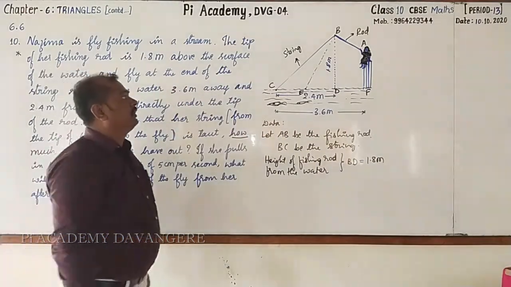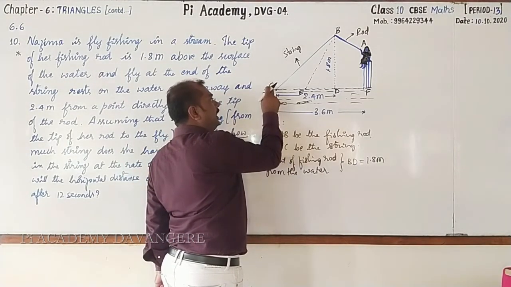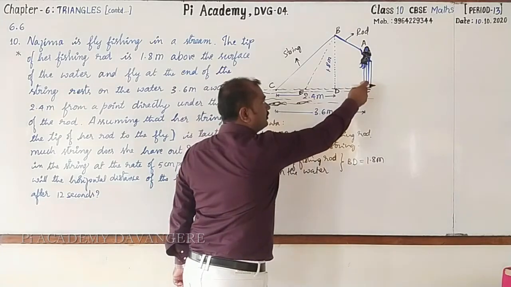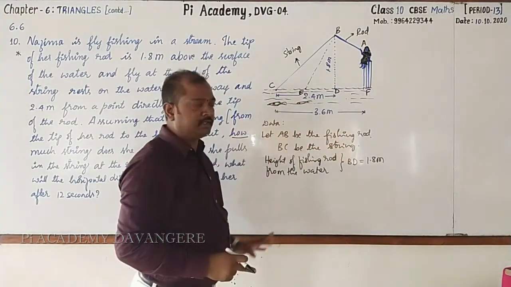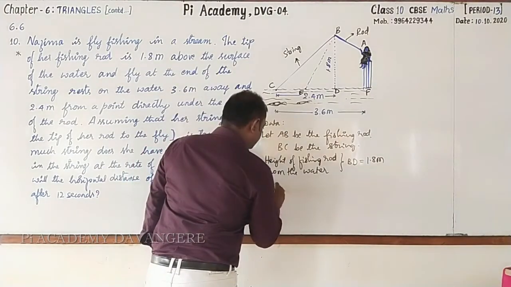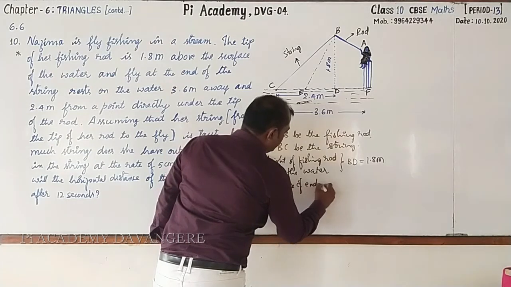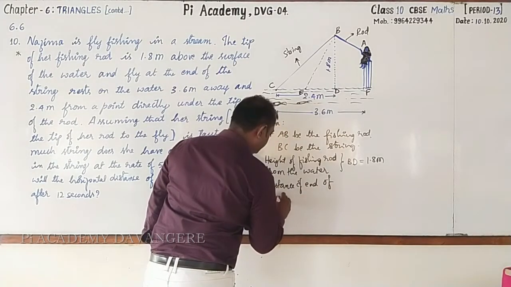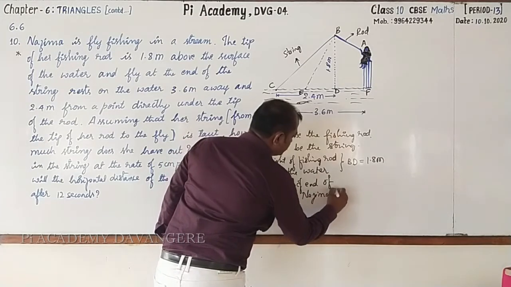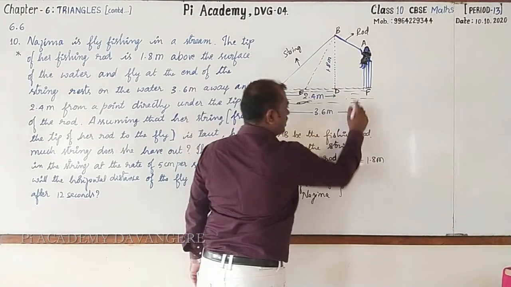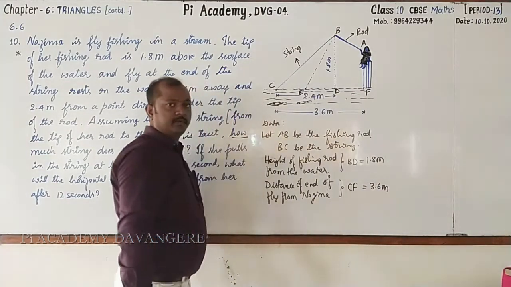Got it? Next, distance of the end of the string from Nazima, it is 3.6 meter. Here I'll write distance of end of fly from Nazima. This is CF. How much? 3.6 meter.